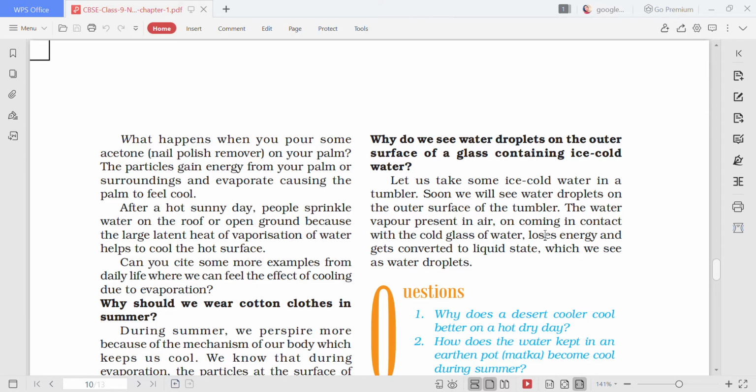And when water vapor gets cooled, it gets converted into liquid water and the droplets get attached to the surface of the glass. Always remember that these water droplets are not coming from inside the tumbler. These water droplets have come from the water vapor which is surrounding the tumbler. So this question is also very important. This is your question and this is the answer. Okay.